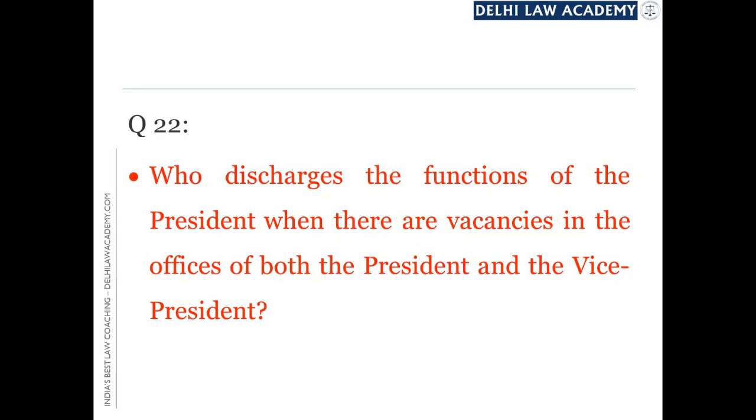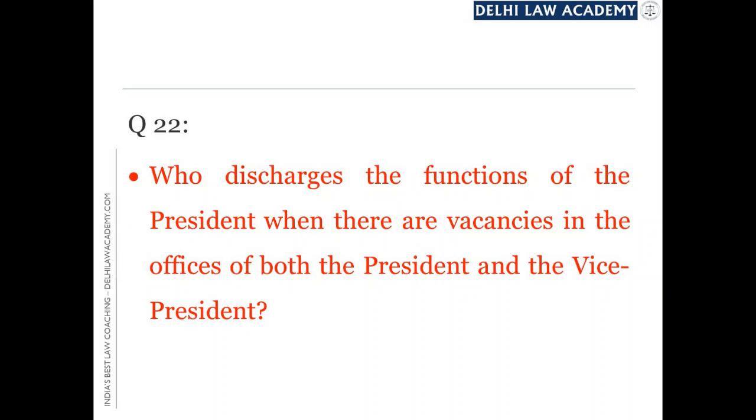Now we are talking of a situation where the office of the President is vacant and also the office of the Vice President is vacant. Who will exercise the powers of the President and who will discharge the functions of the President in such a situation?